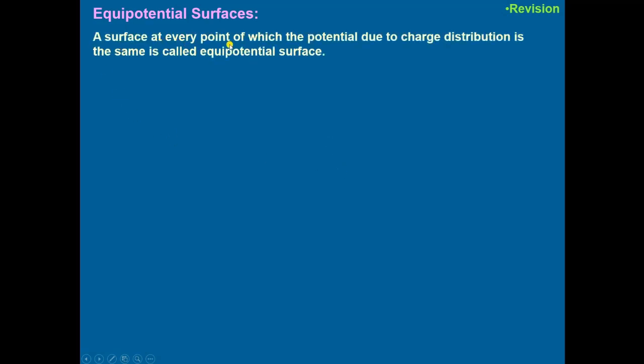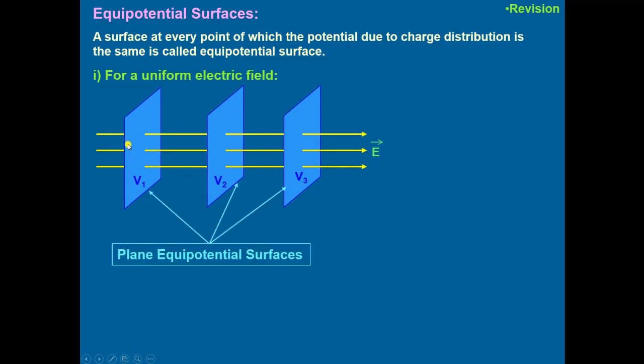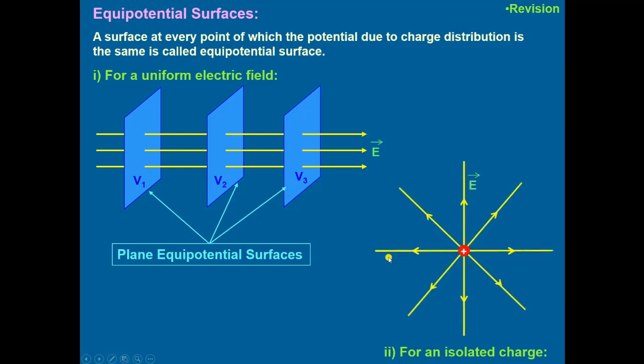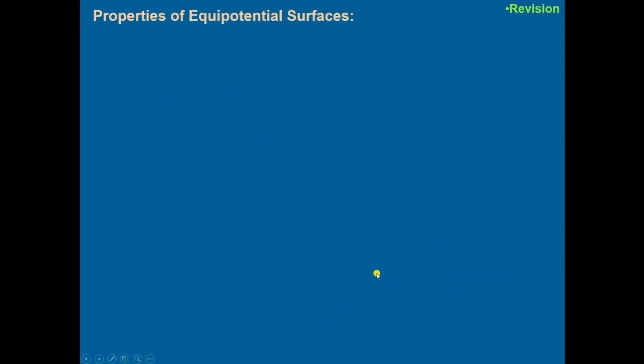A surface at every point of which potential due to charge distribution is same, that is called the equipotential surface. And for a uniform electric field, the equipotential surface will be plane, and for the point charge, it will be spherical.